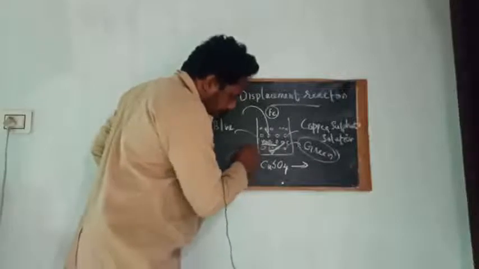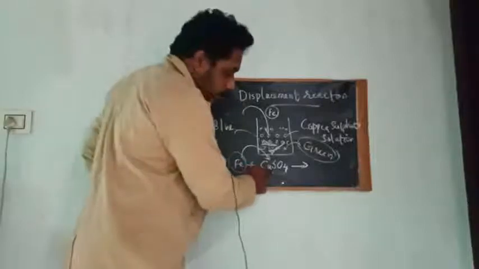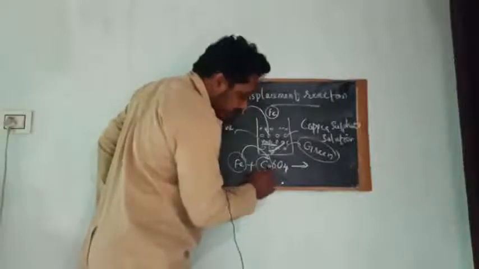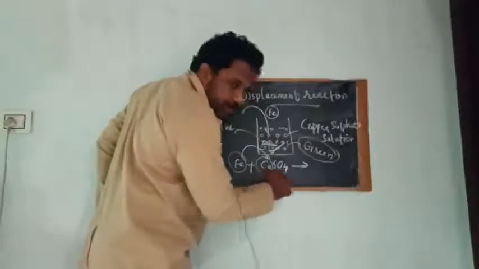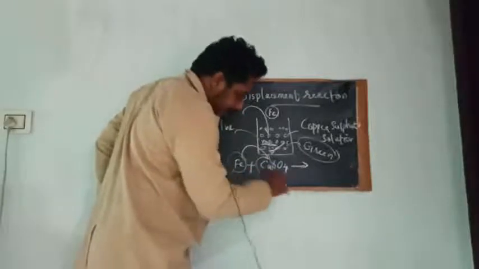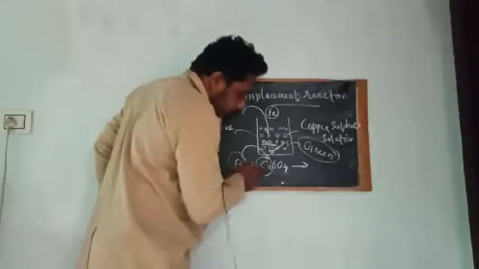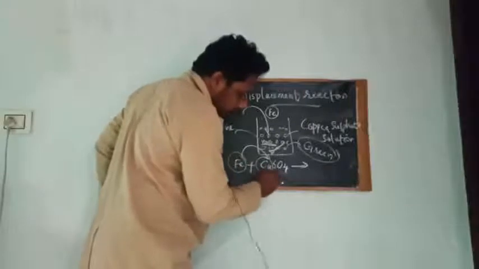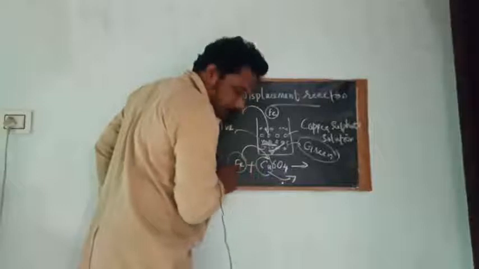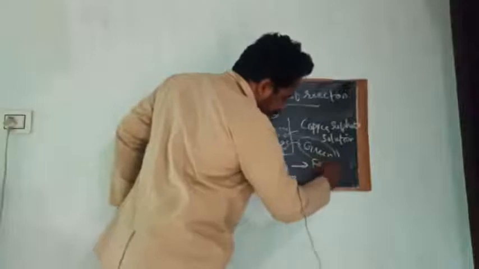Iron will react with the CuSO4 and it will replace or displace copper from this compound. It will remove copper from this compound and the place will be occupied by iron. That means the product formed will be FeSO4.